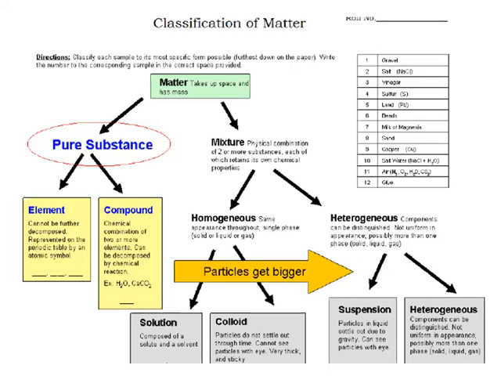Everything you are visualizing here is made up of matter. Now I am going to further classify matter into two forms. One is the pure substance and the other one is the mixture.